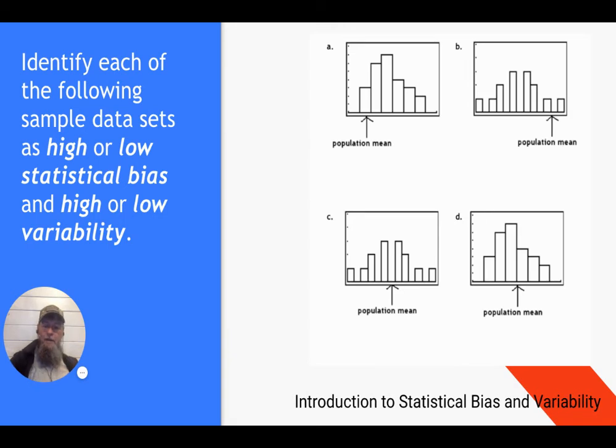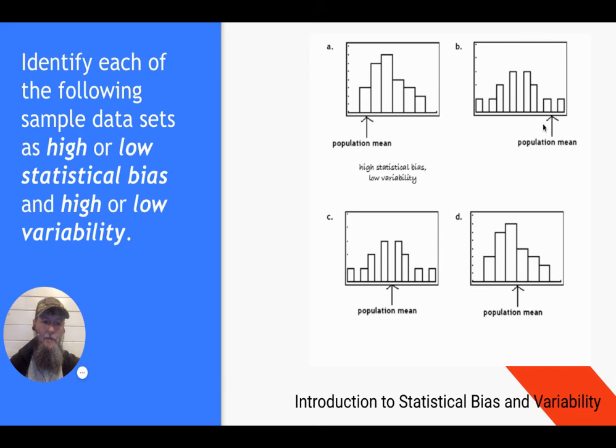If the population mean is in the middle of the data set, it's low bias. But if the population mean is away from the middle of the data set, then it's considered high bias. So let's look at A. All the data values are real close together, but the population mean is nowhere near the data mean, which would be right around here, right? So guess what? High statistical bias because the population mean is nowhere near the data mean or the sample mean, and low variability because they're all gathered together.